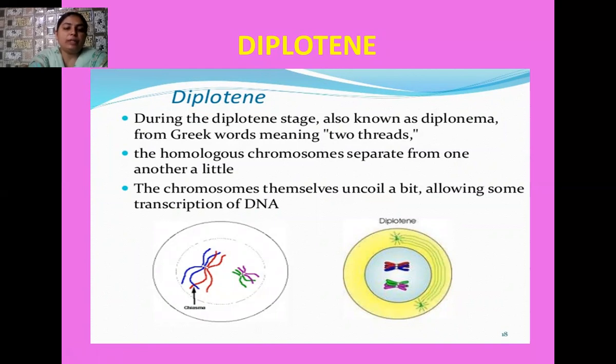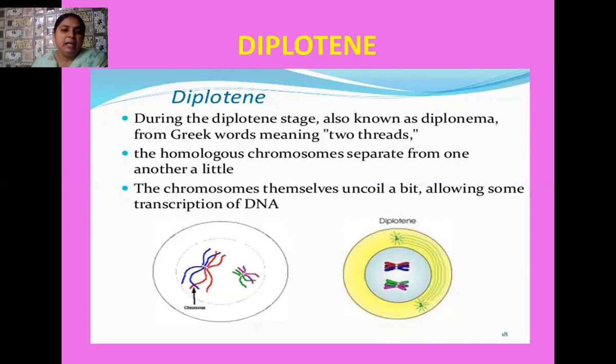So here, what is the special thing about this stage? In the diplotene stage, the homologous chromosomes, which are attached to each other at special junctions known as recombination nodules during crossing over, after crossing over they start moving, or you can say they start separating from each other.